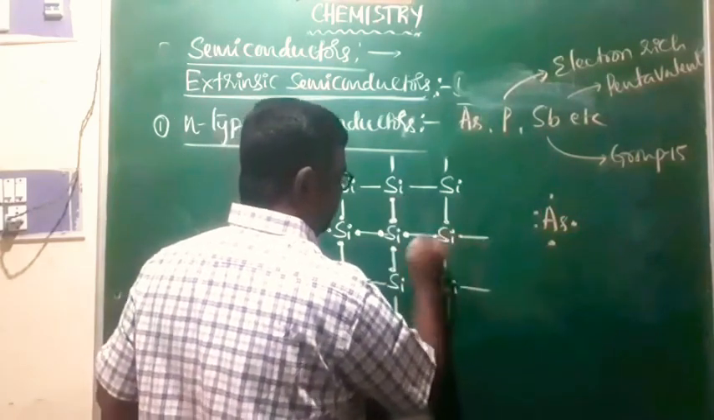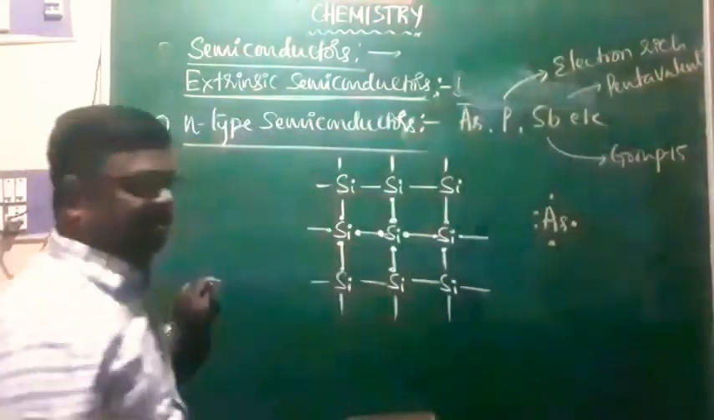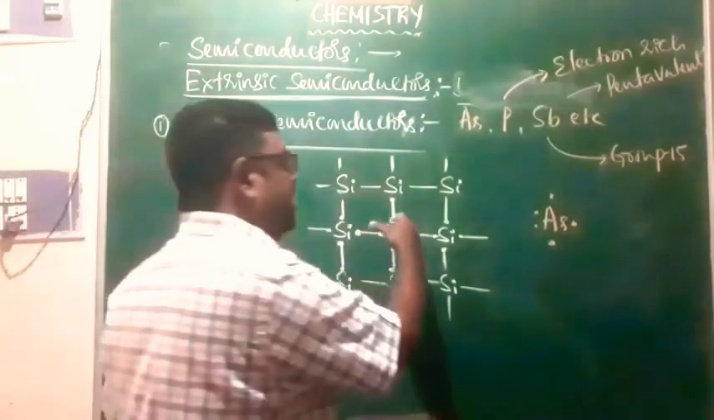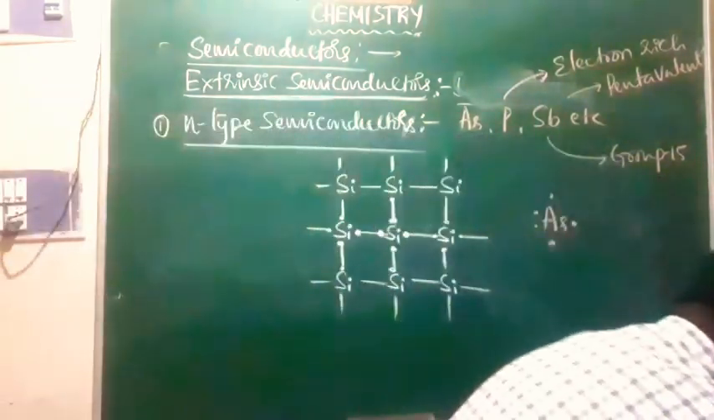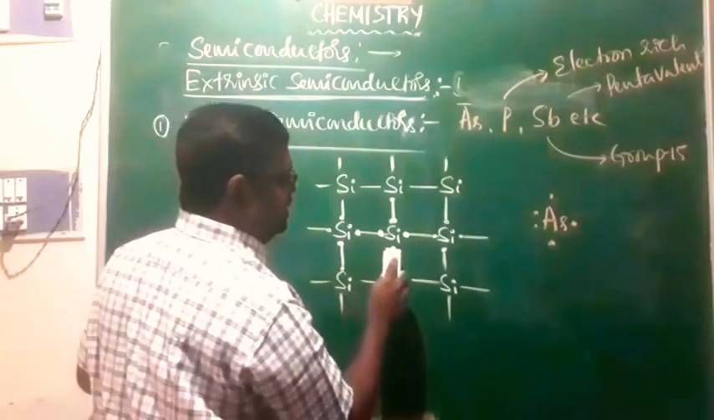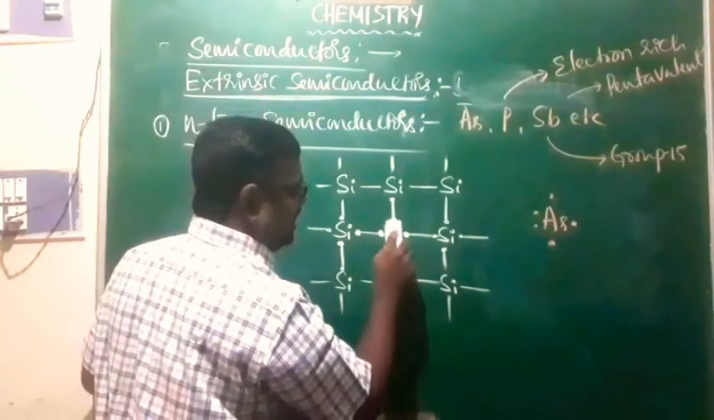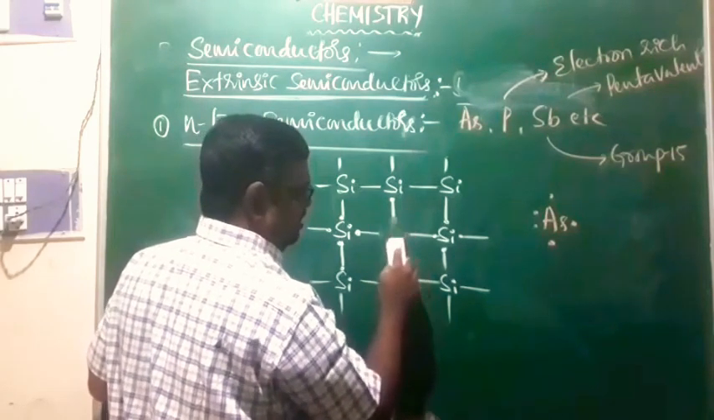When arsenic is added to the silicon, some of the silicon atoms are replaced by arsenic. Observe. Now, I am going to replace one silicon atom with 4 valence electrons, right?